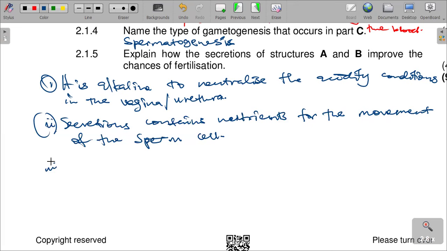Number three, the secretions are fluid and mucus, which facilitate the movement of the sperm cells also.